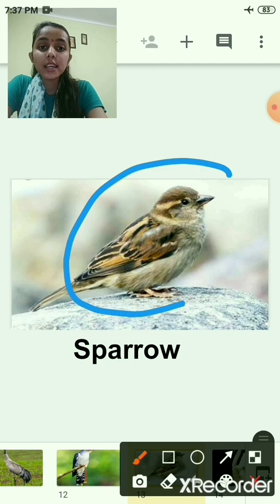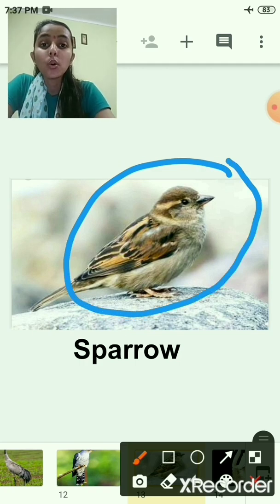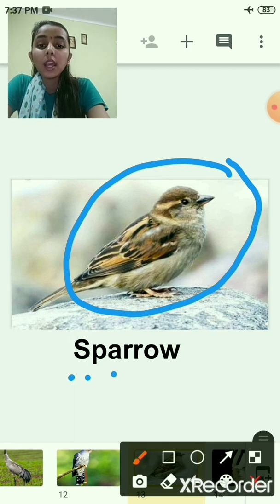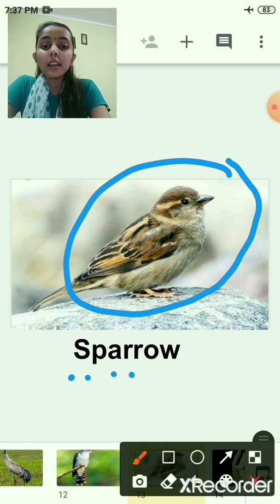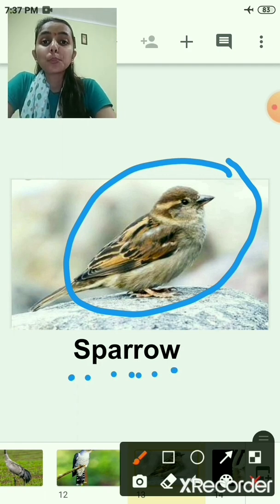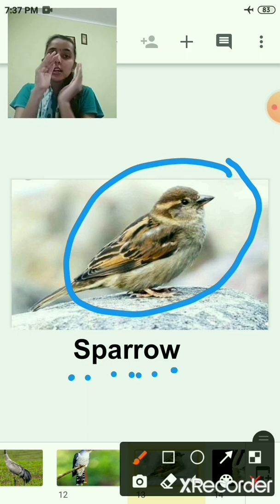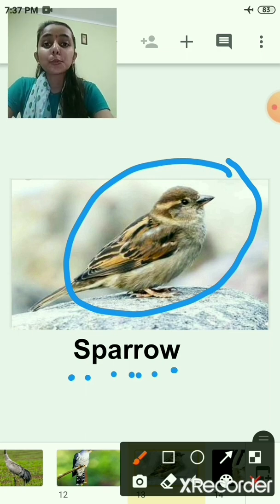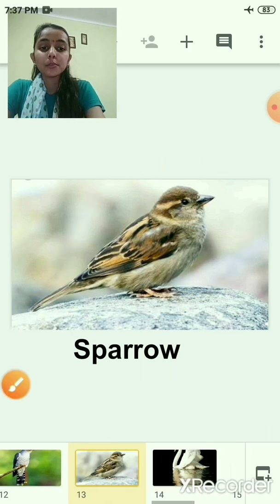Now children, what is this? This is a sparrow. S-P-A-R-R-O-W. This is a small bird.